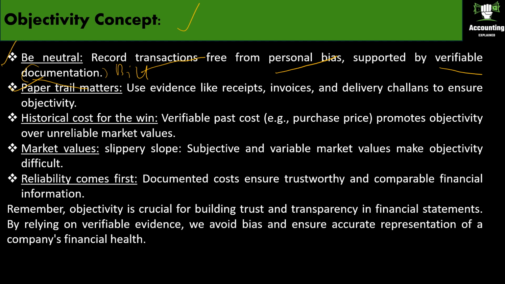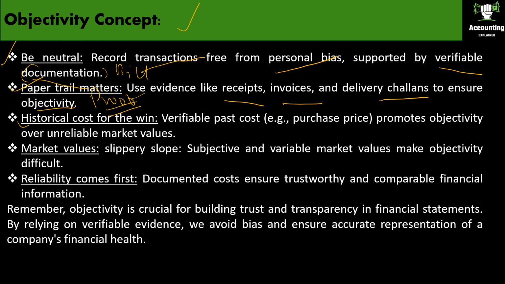Use evidence like receipts, invoices and delivery challans to ensure objectivity. You will have to keep all your receipts, invoices and delivery challans for your purchases like milk, sugar, tea leaves and disposable cups. These documents serve as proof of how much you spent and what you spent also. Okay, so this is taken as a proof.